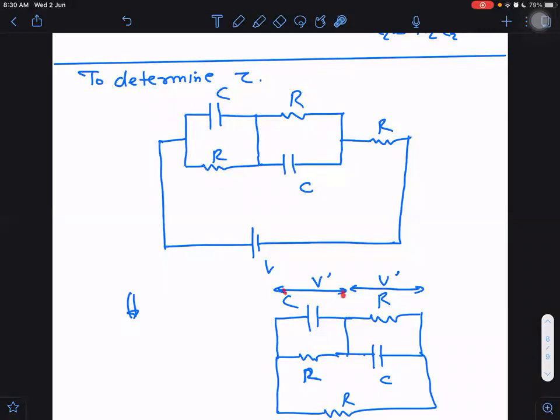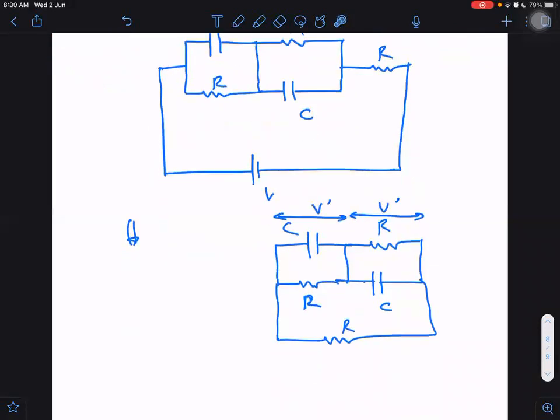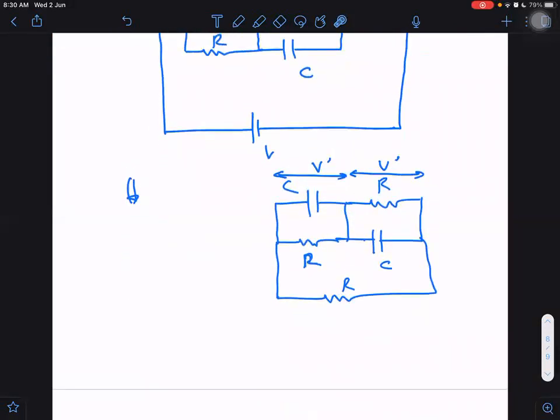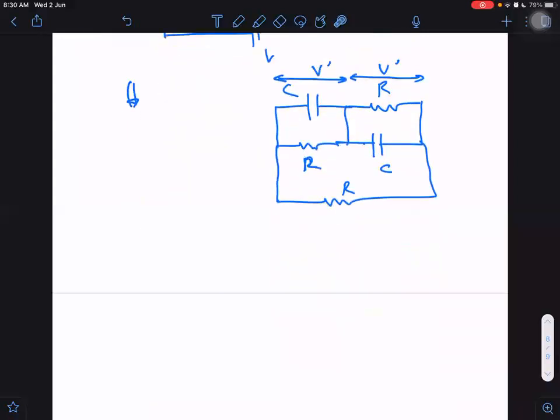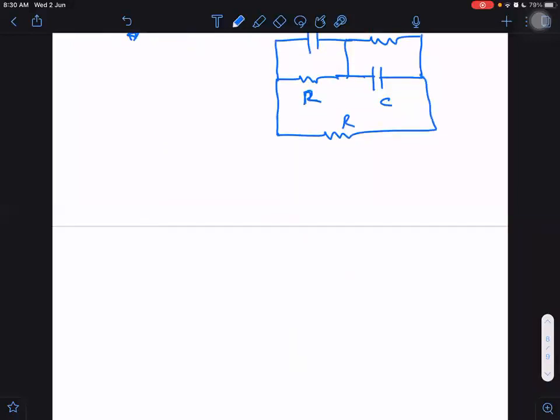If both are equivalent, then the potential difference across these will remain the same at any instant of time. Now, if we have come to know the potential difference remains the same at any instant of time, then what I can do here is replace it by this, and here I can replace it by R and R. Equivalent diagram. I'm making the equivalent diagram.